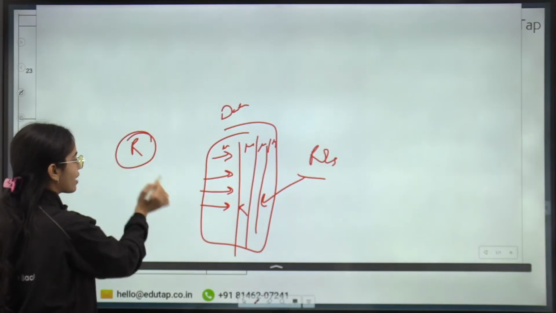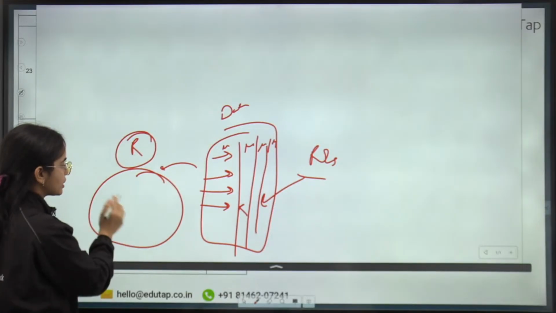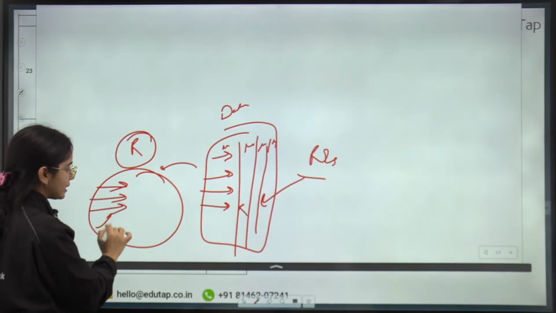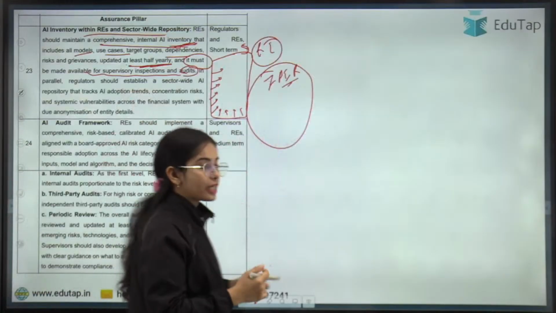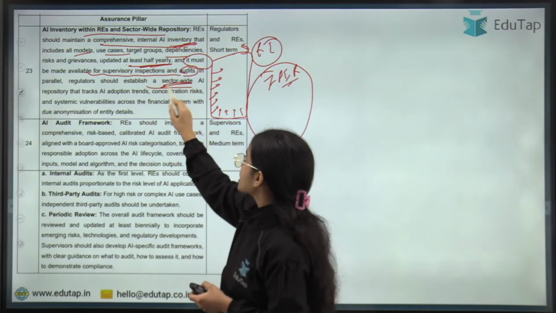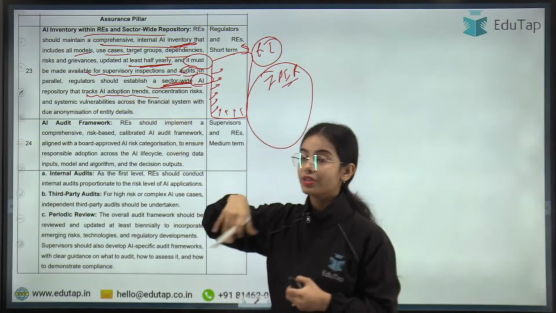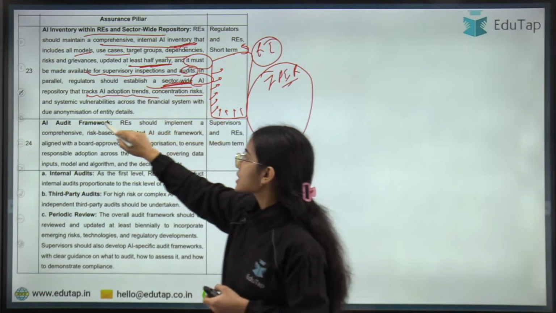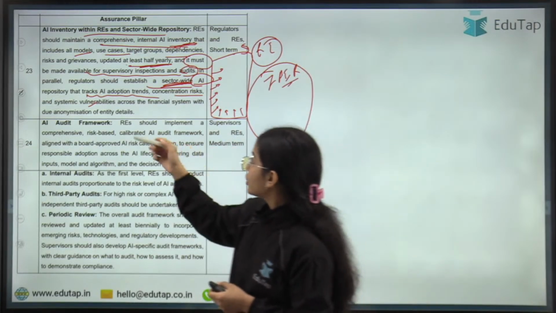Then the regulators should have a sector-wide information database also, where all the regulated entities are notifying that okay, which models they are using and such. Okay, so the regulators they should establish a sector-wide AI repository that tracks the AI adoption trends, concentration risk, systemic vulnerabilities across the financial system. Okay, this is the idea.